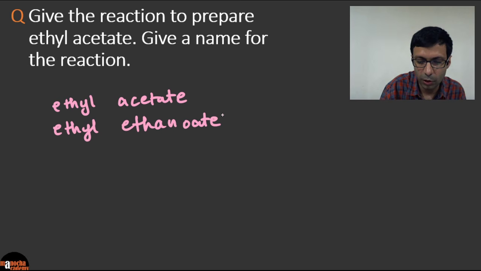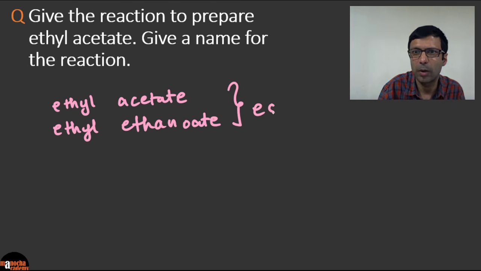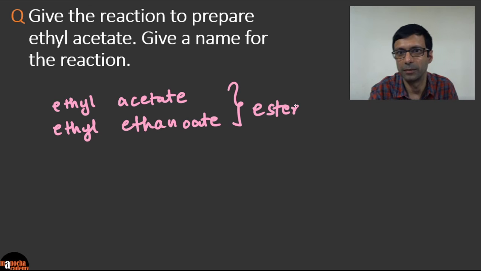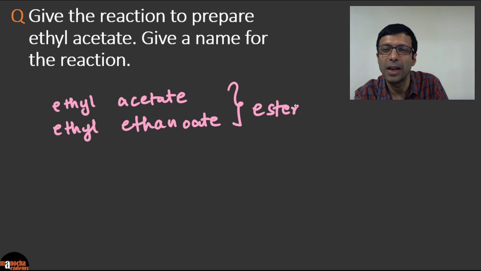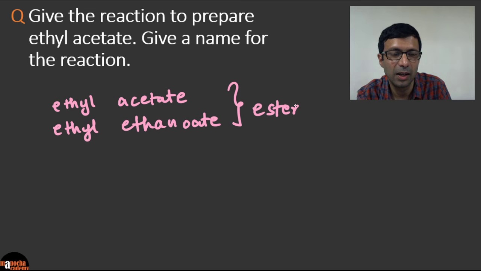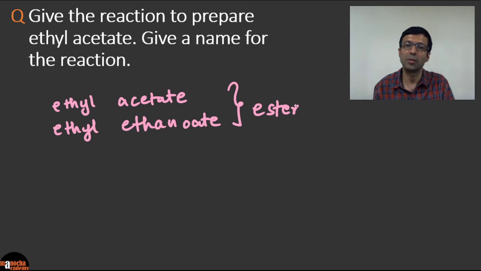So which compound are we talking about here? We are talking about an ester. Okay. Remember, this is the main ester that you have in your syllabus, right? You can also produce any type of ester with the esterification reaction, but usually the ethyl ethanoate is most commonly asked.